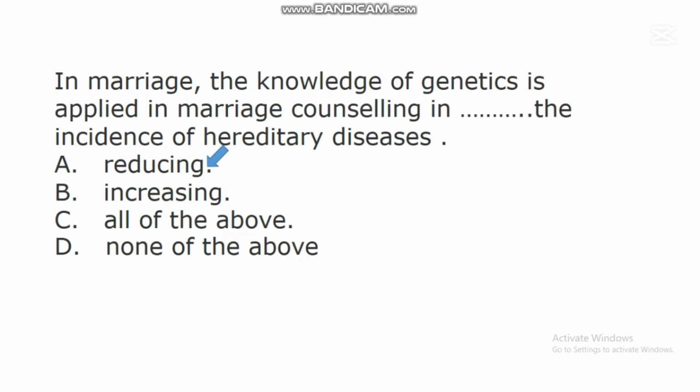So a situation whereby the mother is the carrier of a gene that controls sickle cell anemia, and the father is also a carrier, they will be advised not to continue with the marriage so that they will not produce a baby that will have sickle cell anemia. So in marriage, the knowledge of genetics is applied in marriage counseling in reducing different incidents of hereditary diseases that may disturb the offspring when they are born.